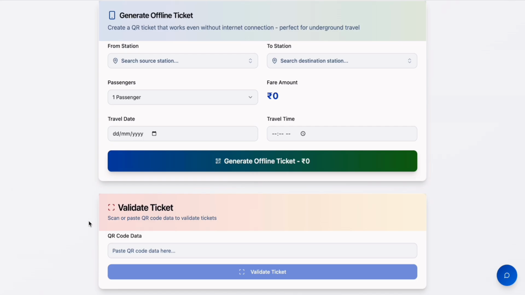The cache memory consists of the user ID in the QR, and the user ID will retrieve all the information about the user and check whether the wallet amount is greater than or equal to the present fare amount. Example, the fare amount is 10 rupees. The wallet amount is about 10 rupees. The user can travel in the metro, or else he can be rejected there. After connecting to the internet, the fare money will be debited from the wallet.